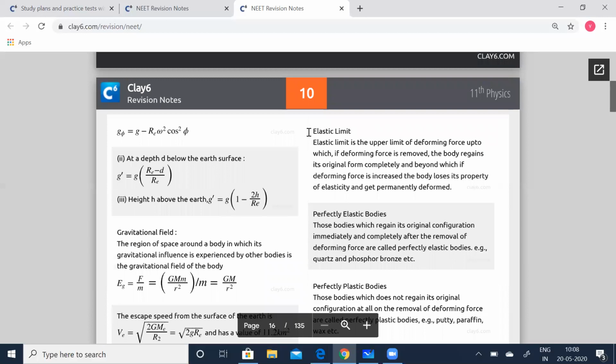Elastic limit. Elastic limit is the upper limit of deforming force up to which, if the deforming force is removed, the body regains its original form completely, and beyond which, if the deforming force is increased, the body loses its property of elasticity and permanently deforms.